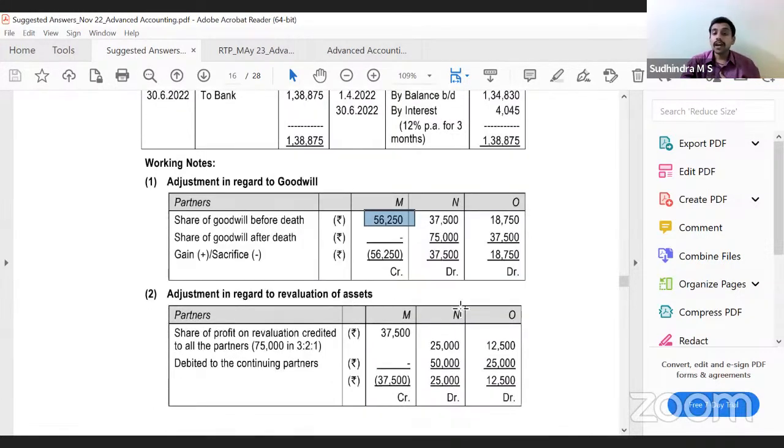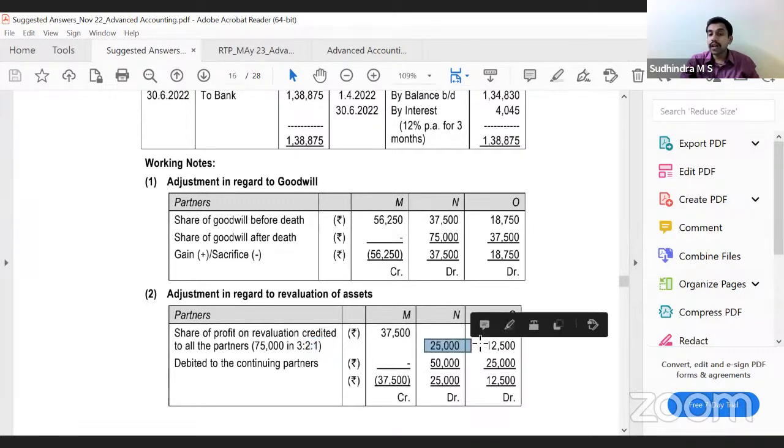Yes, sir. Same way, adjustment regarding revaluation of asset. What have they said? 75,000. Correct. Now they are not selling the asset; they are just revaluing. Out of that 75,000, 3:2:1 is the ratio of M. So 37,500 is the profit of M, which you have to give him. Who will bear that? N and O, because they are the persons who are enjoying the assets in future. So N and O would have to bear it in what ratio? 2:1.